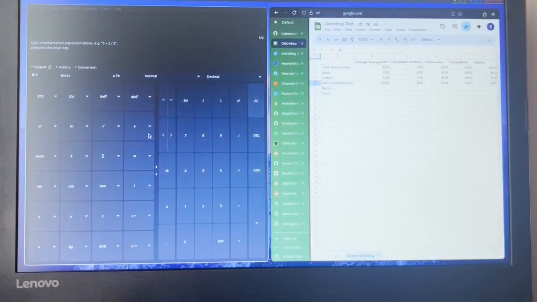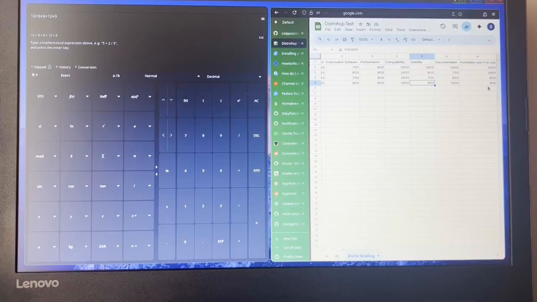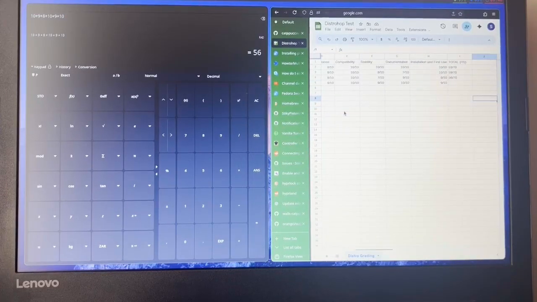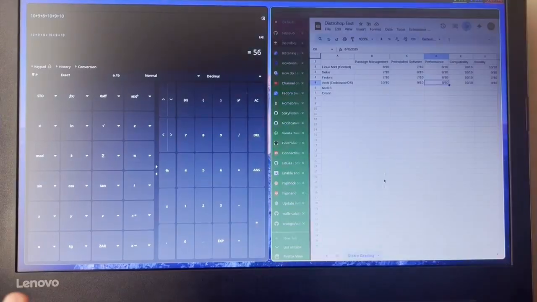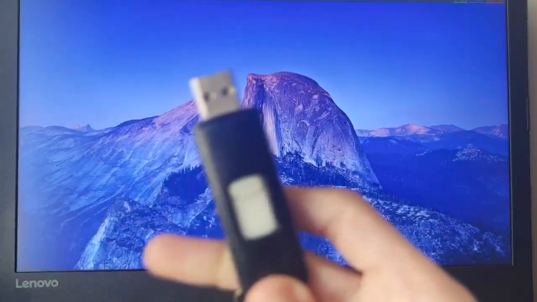So anyways, now we just have to calculate the total, which is going to be 10 plus 9 plus 8 plus 10 plus 9. And then there should be one more. Yep, plus 10. So our total is going to be 56 out of 70, which is actually the same as Fedora. So that's actually quite interesting. But anyways, yeah, that is gonna be the end of our time on EndeavourOS/Arch. Let's get to installing NixOS.